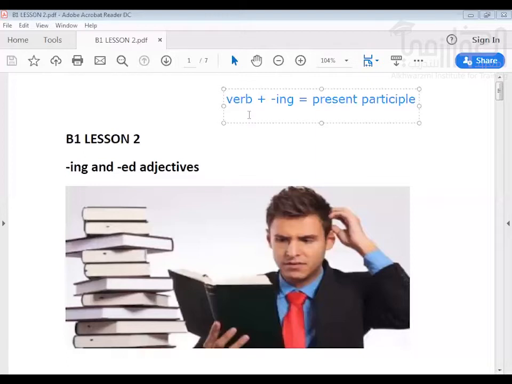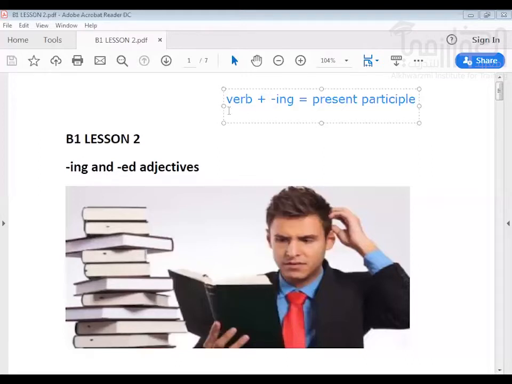And don't forget, this is not present continuous. For present continuous, there should be am, is, are with the present participle before we call it what? Present continuous. When you want to make present continuous, you take present participle, then you add am, is, are before the present participle. Then you get the present continuous. We are not talking about that here. We are talking just about verb and ing. No am, is, are.